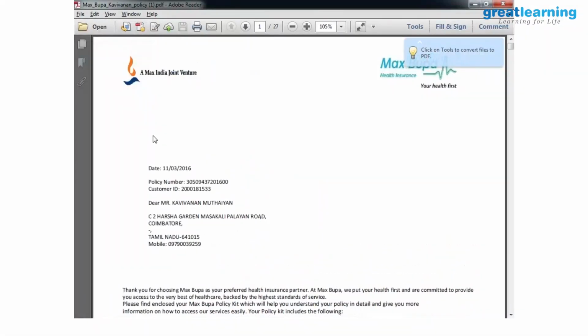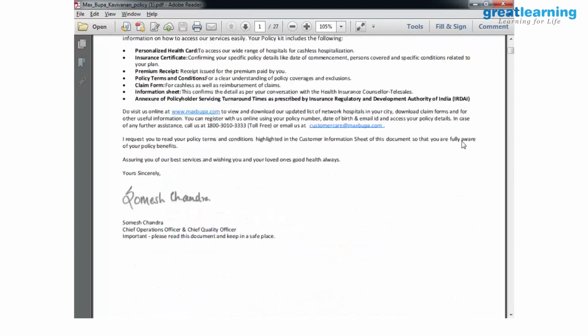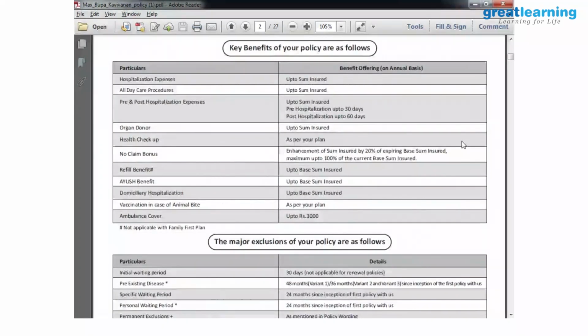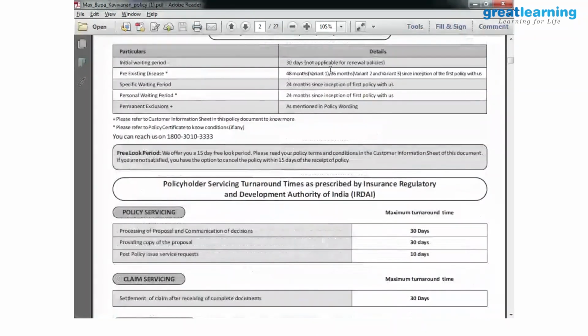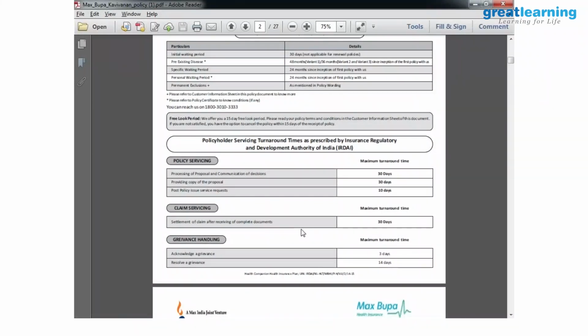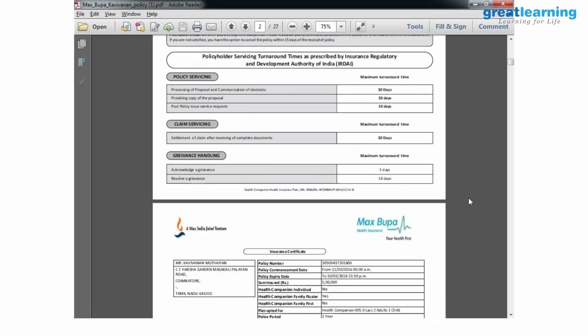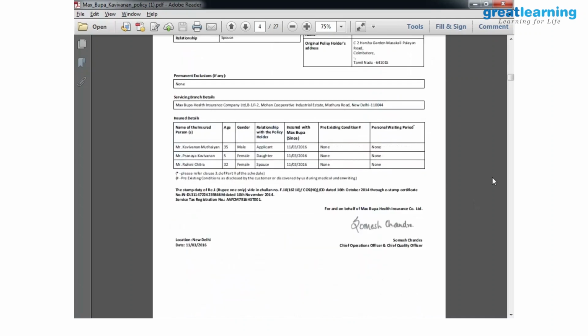This is the real-time PDF. I mean, this is my document, my healthcare document. So this is a real-time document, that Max Bupa health insurance document. So what we are trying to see is that we are trying to write some queries on top of it. Okay, this is a real document. So probably you might want to show what you're going to query.